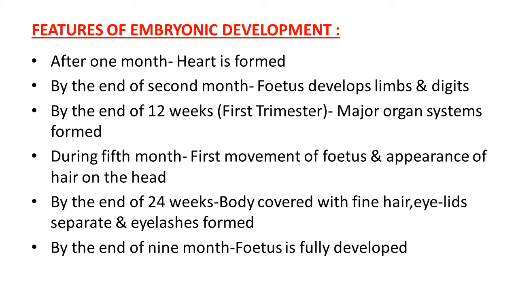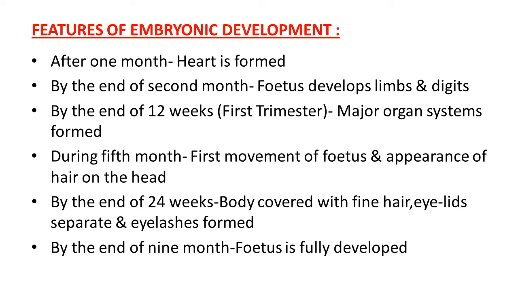By the end of 24 weeks, the body of the fetus is covered with fine hair, eyelids separate, and eyelashes form. And lastly, by the end of 9 months, the fetus is fully developed. It means that it looks like a young one and is ready to be delivered from the body of the mother. So during pregnancy, when inside the mother's body, this embryo develops over the 1st to 9th month period. During this period, it shows different types of features.